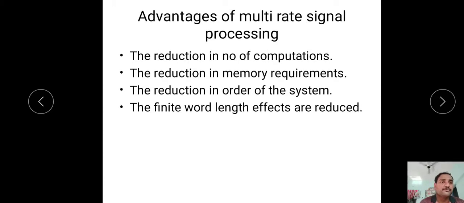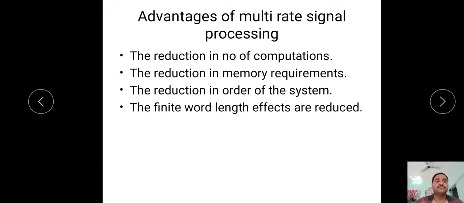And also the memory required to store the data is reduced. And also the order of the system is reduced. Then finite word length effects, and the number of multiplications and additions required, are also reduced. These are the advantages of multi-rate signal processing.